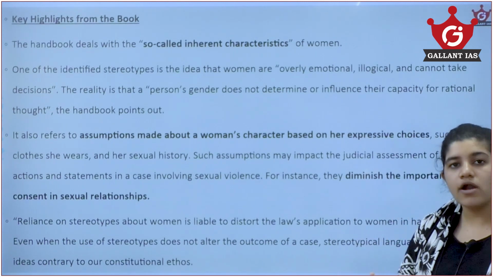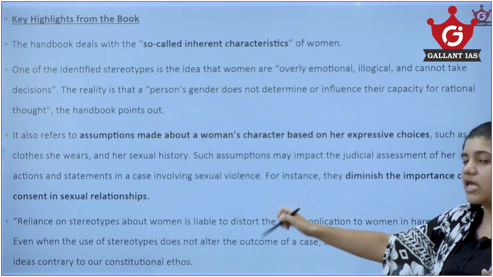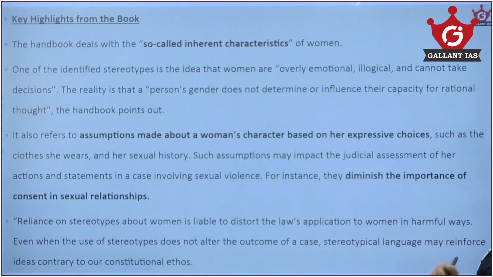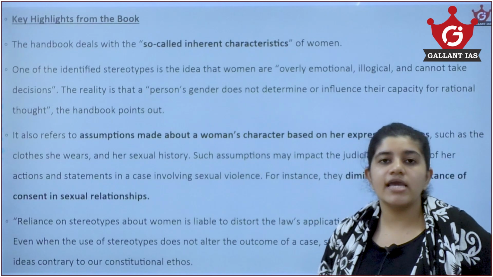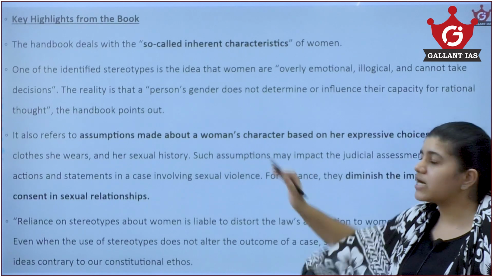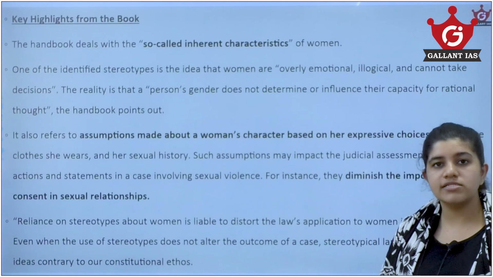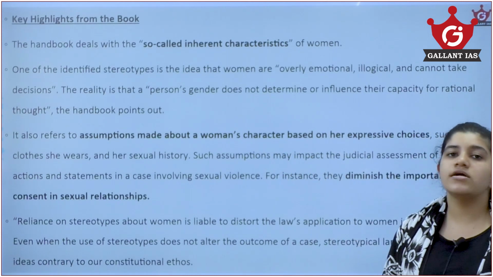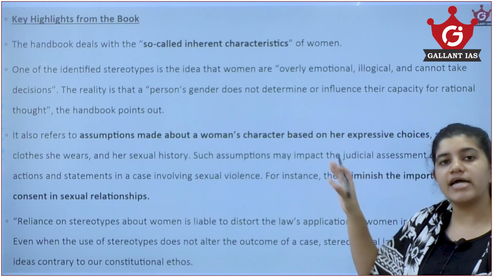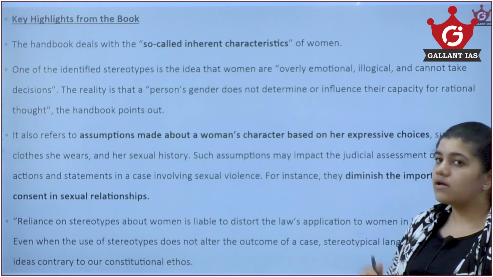They may sometimes not even consider the importance of consent in the case of a sexual relationship. They might consider the sexual history of a woman or the dress they wear. So these are some of the inherent characteristics that have been pointed out by the handbook.